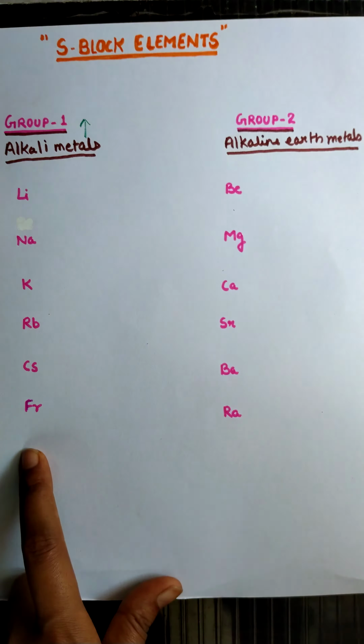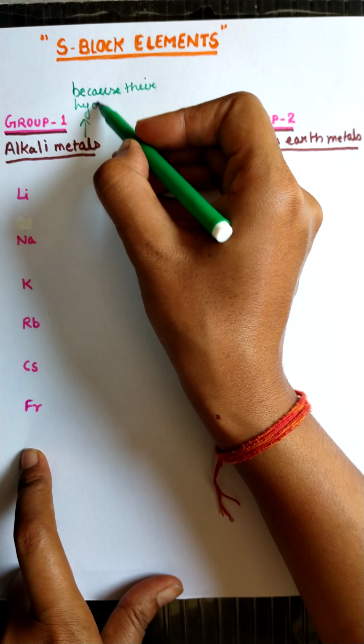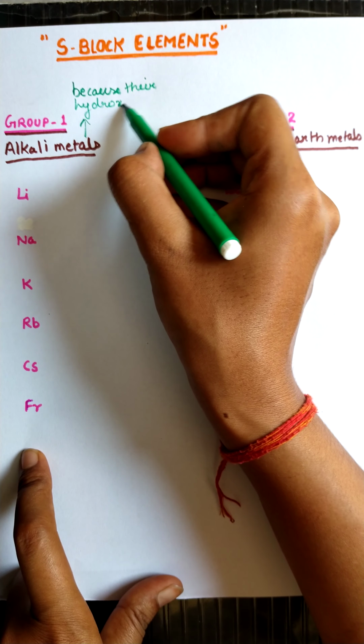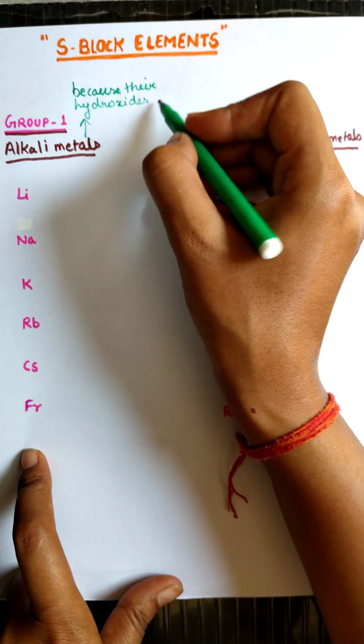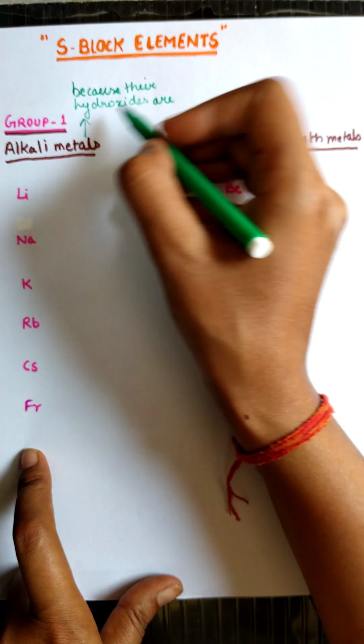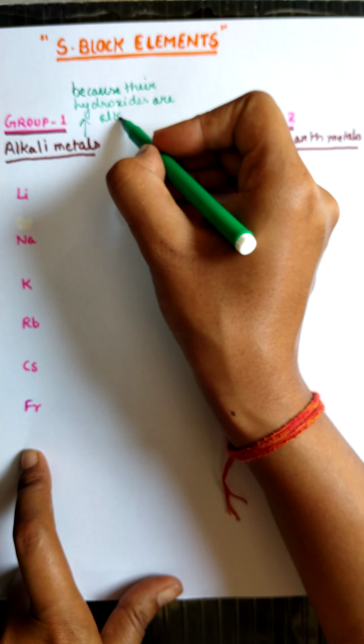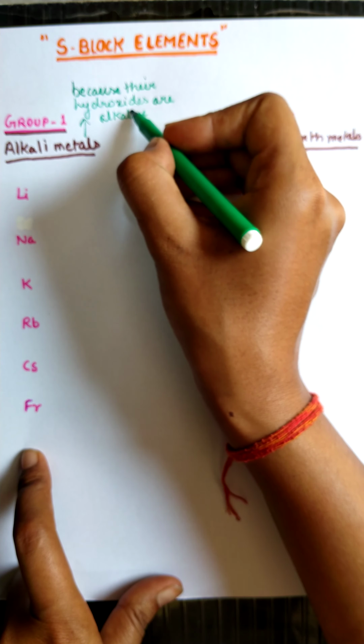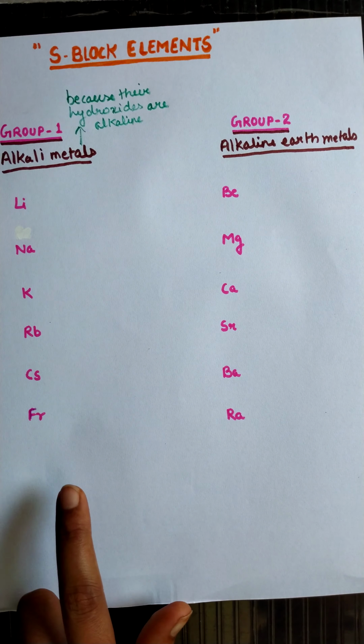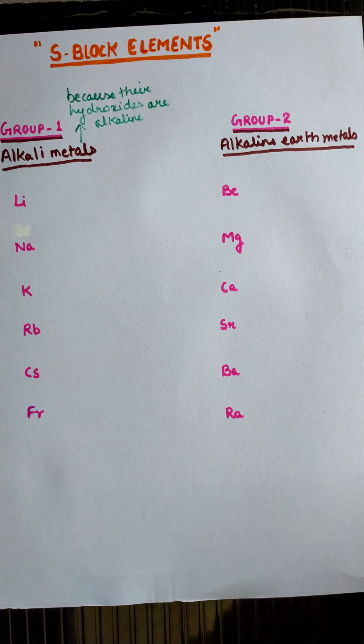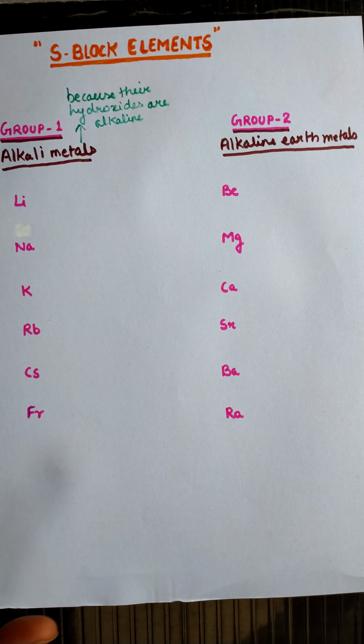So that's why they are called alkali metals, because their hydroxides are alkaline in nature.